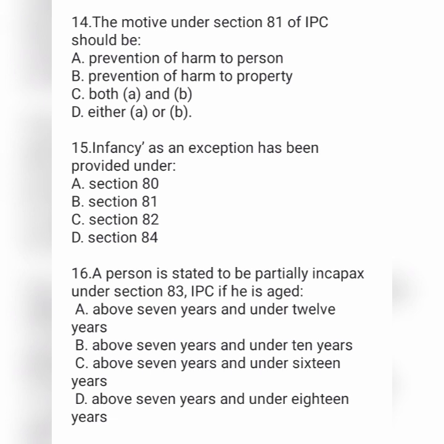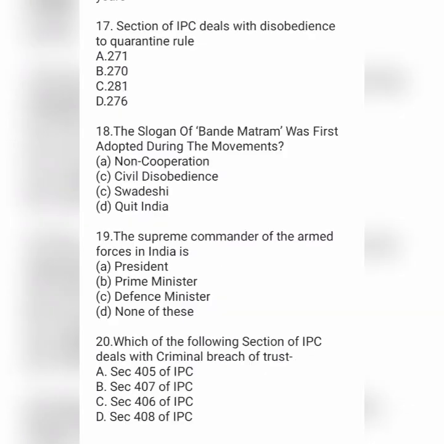A person is stated to be partially incapable under section 83 IPC if he is aged option A above 7 years and under 12 years, option B above 7 years and under 10 years, option C above 7 years and under 16 years, and option D above 7 years and under 18 years. Section of IPC deals with disobedience to quarantine rule. Option A 271, option B 270, option C 281 and option D 276.